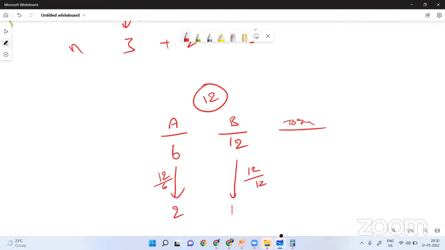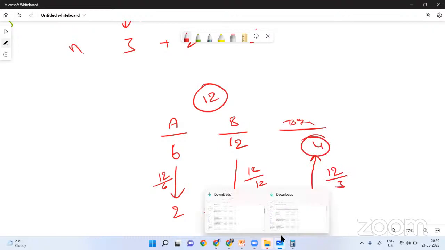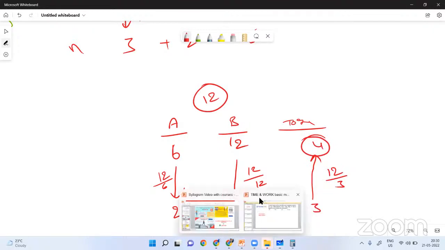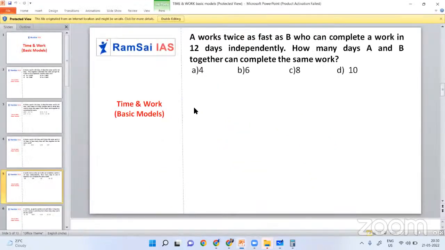I told you the same now. A is working double than B. Now together they are eating three laddus per day. 12 laddus can be finished in 4 days. So together they can finish in option A, 4 days itself. And few people answered. I am very happy for that. Good.